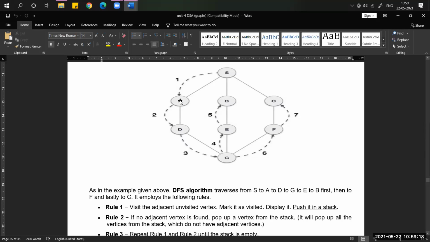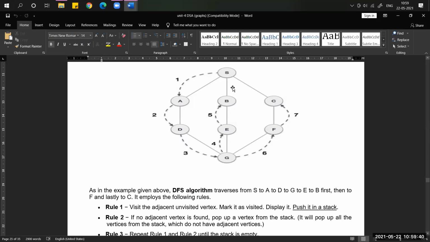Now A is the adjacent node. From A, you can't go next to B. What algorithm are we following here? DFS. DFS means depth: until there is no adjacent node, no child, you have to go deeper, deeper, deeper.